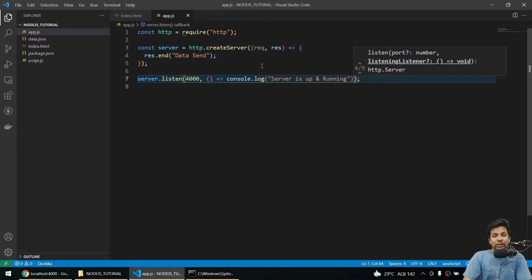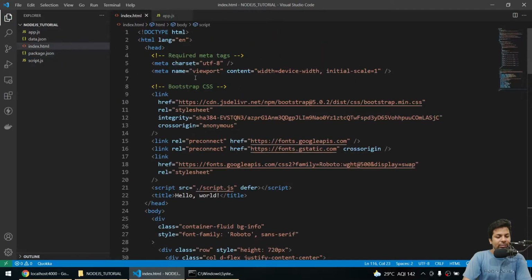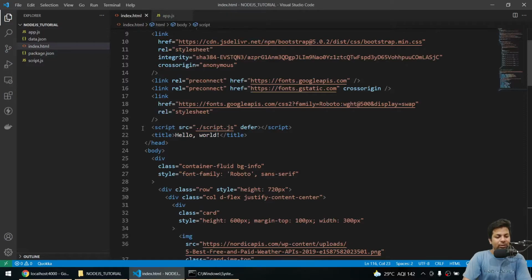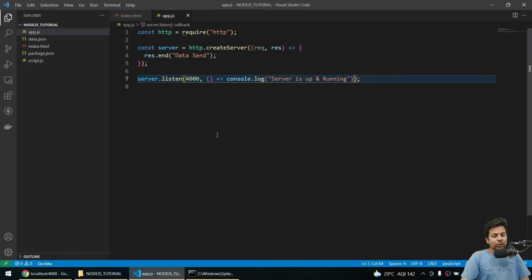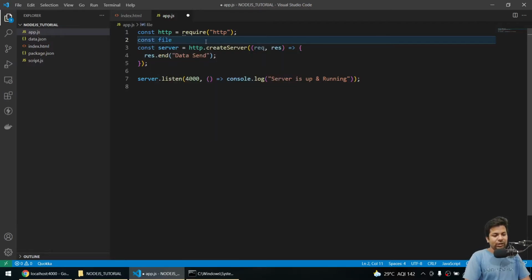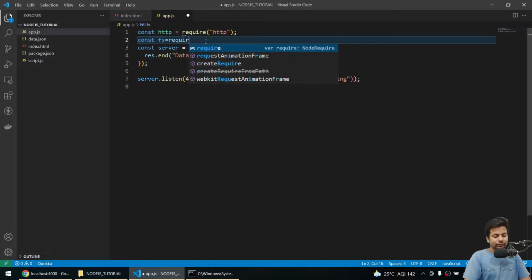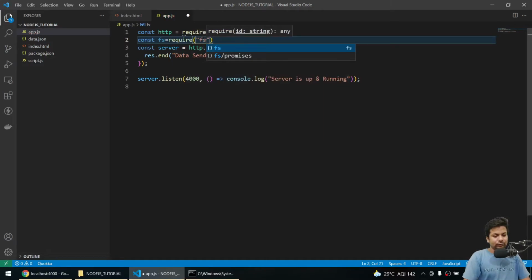Now everything is fine, but how to send the whole website back? Before that, I'll do one thing in the HTML file, not in the script tag. I'll just remove this loading of script or comment it out because currently I'm not loading it. Now I'll send it to the server. So how can I do it? I'll read the file. Firstly I get the fs module.